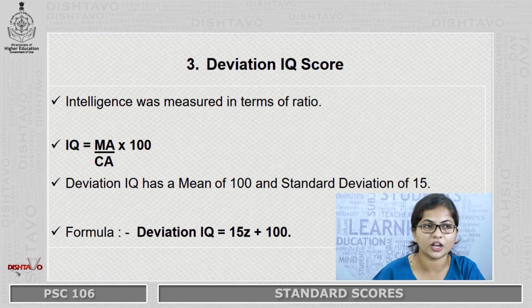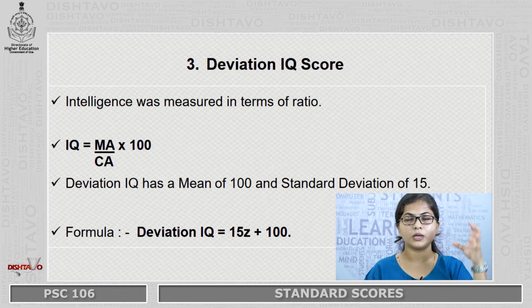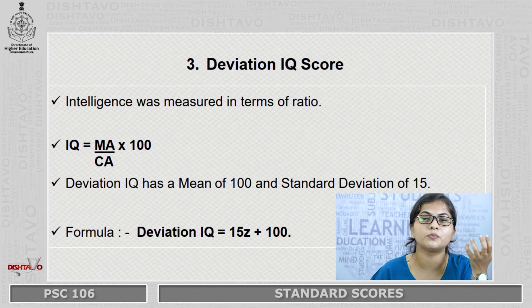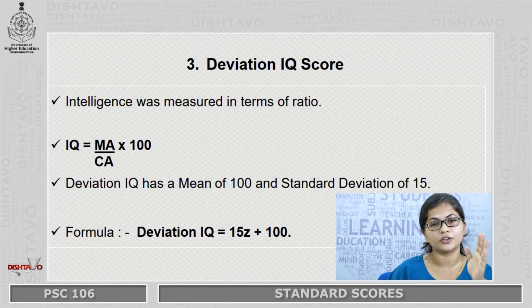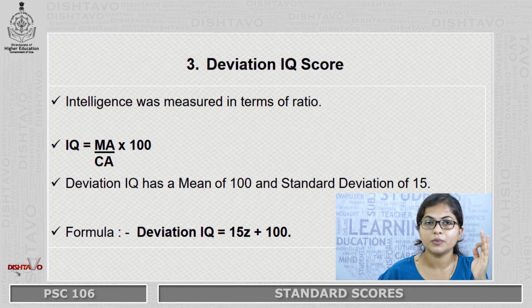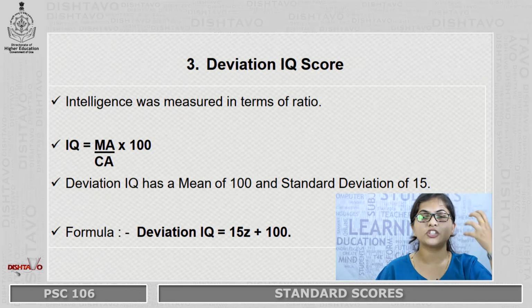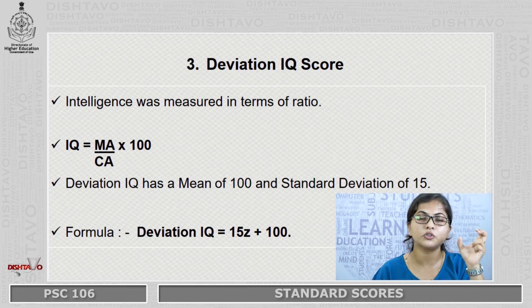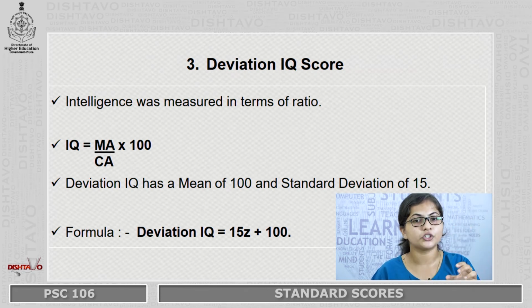Next is your deviation IQ score. When deviation comes to my mind, I think about intelligence test. Intelligence test was first measured with the help of ratio IQ, wherein IQ was equal to MA upon CA into 100, wherein MA stood for mental age and CA stood for chronological age. One of the demerits of this was that our mental age does not proportionately progress with the chronological age, and 16 is the maximum chronological age with which you can substitute this.